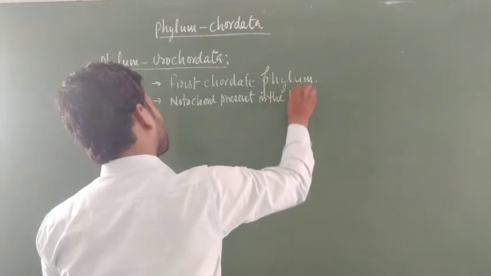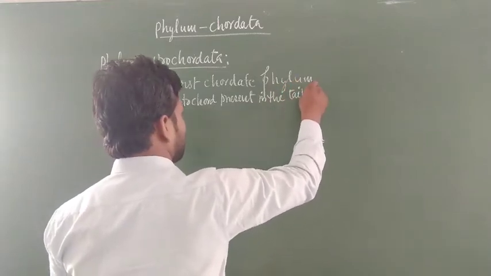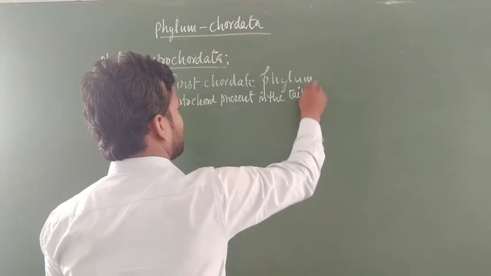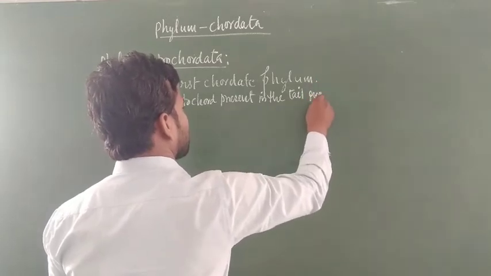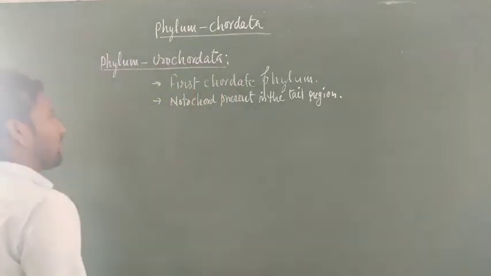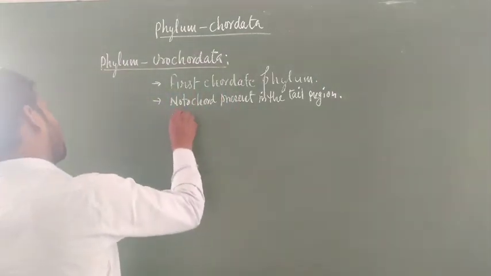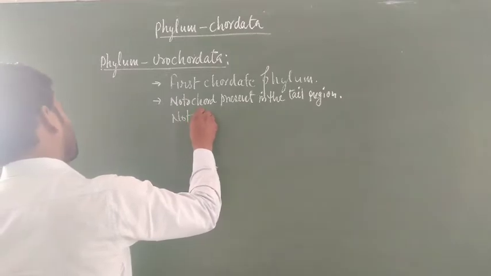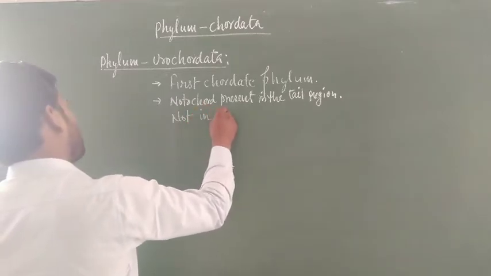The notochord is present in the tail region, but this is only found in the larval stages, not in the adult. Notochord is not found in the case of adults.